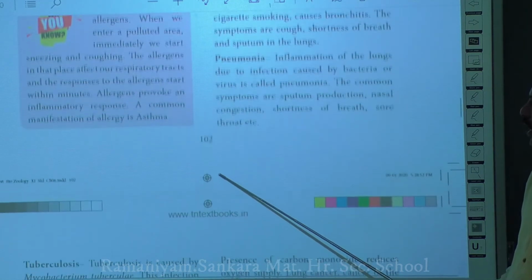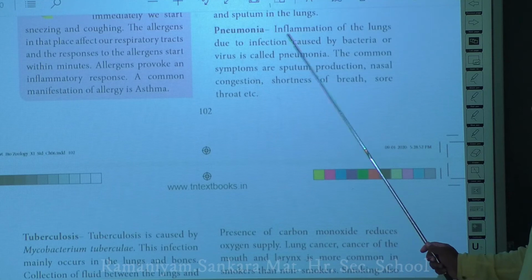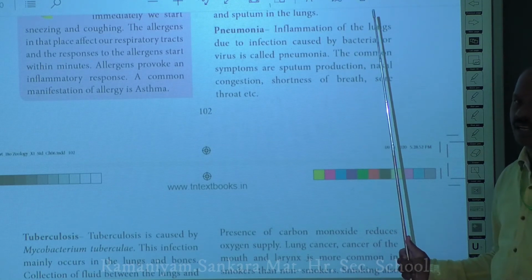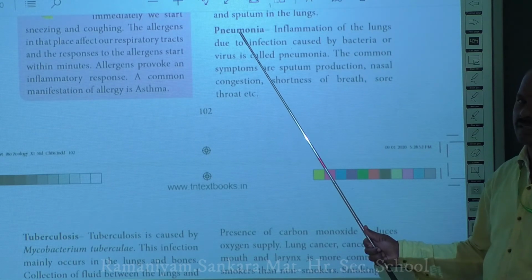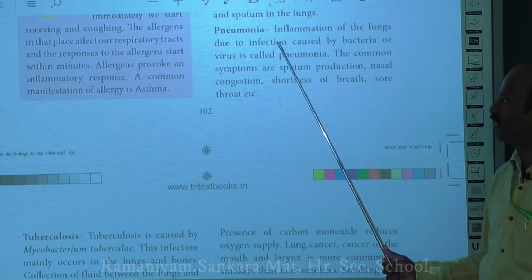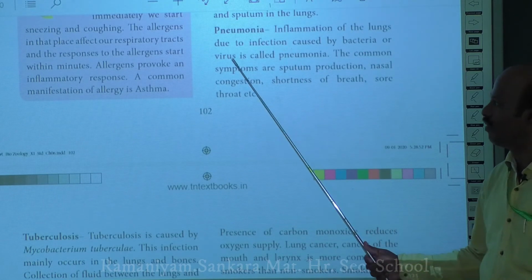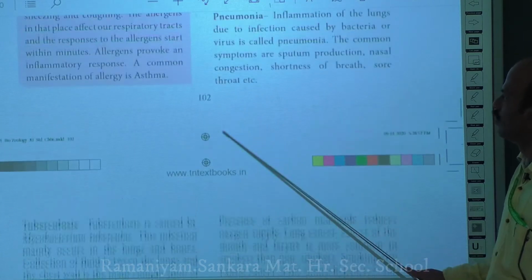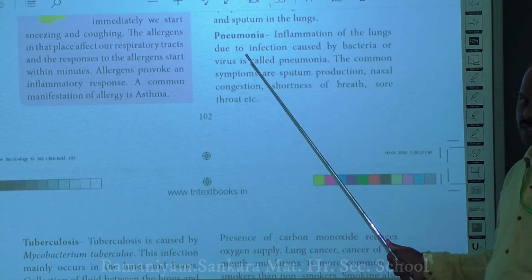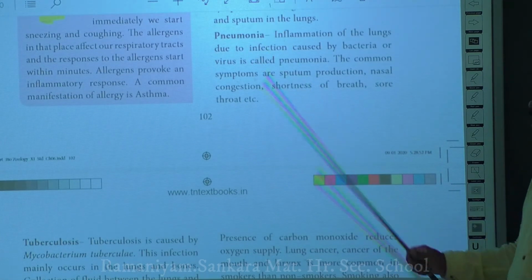Next is pneumonia. So what is pneumonia? It is an inflammation that is seen in the lungs. Pneumo means lungs. It is an inflammation seen in the lungs due to infection caused by virus or bacteria. Because of bacterial or viral infections, you may get the disease pneumonia.